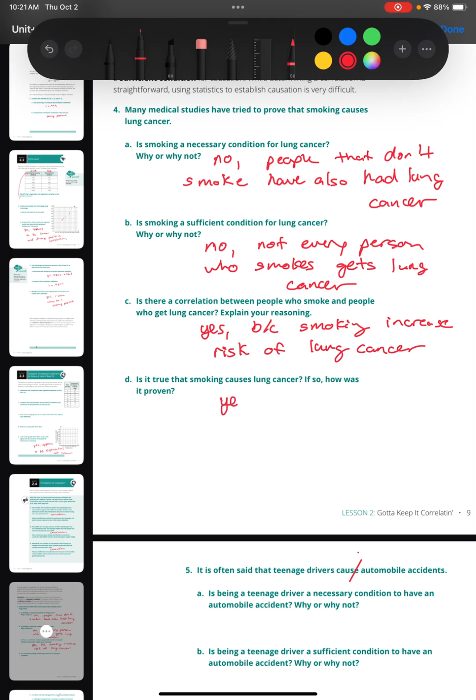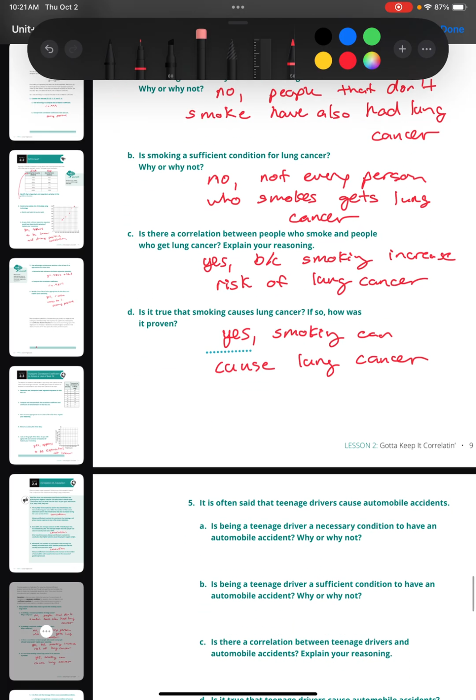So yes, it has been proven that smoking can cause lung cancer. But it is not the only factor that can cause lung cancer. But it has been proven that it can cause lung cancer.